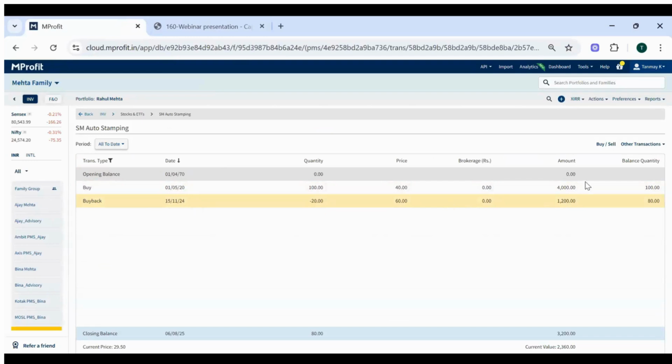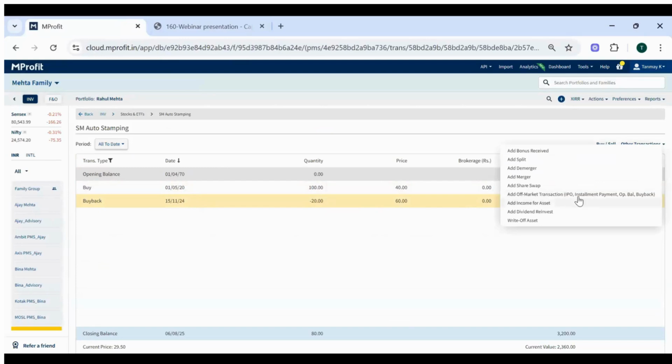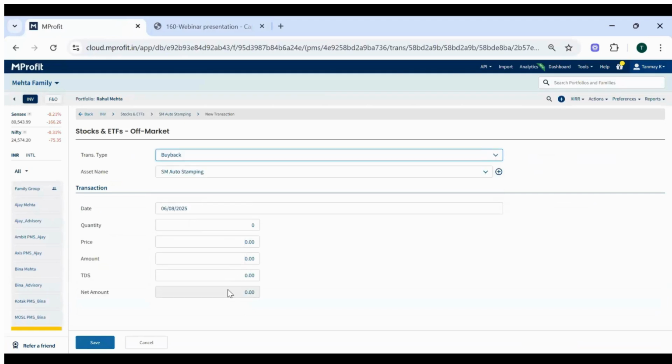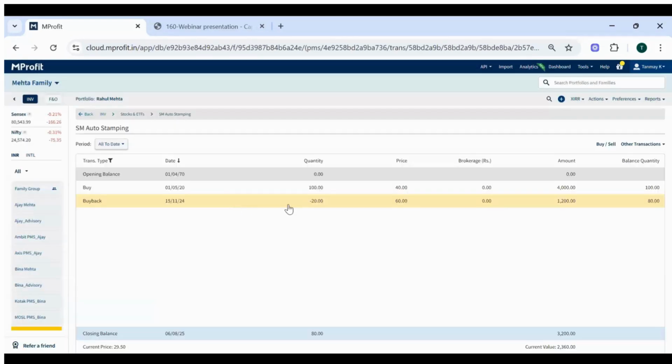You can definitely add the buyback transaction. We have provided the option under other transaction. You can go to add off market transaction and choose the buyback option from the list. We have also enabled the TDS field now. Earlier, the TDS was not applicable, but now as the buyback is treated as an income, there is a 10% TDS. We have enabled this TDS field for the buyback form. So I've added this buyback entry already with 10% TDS.